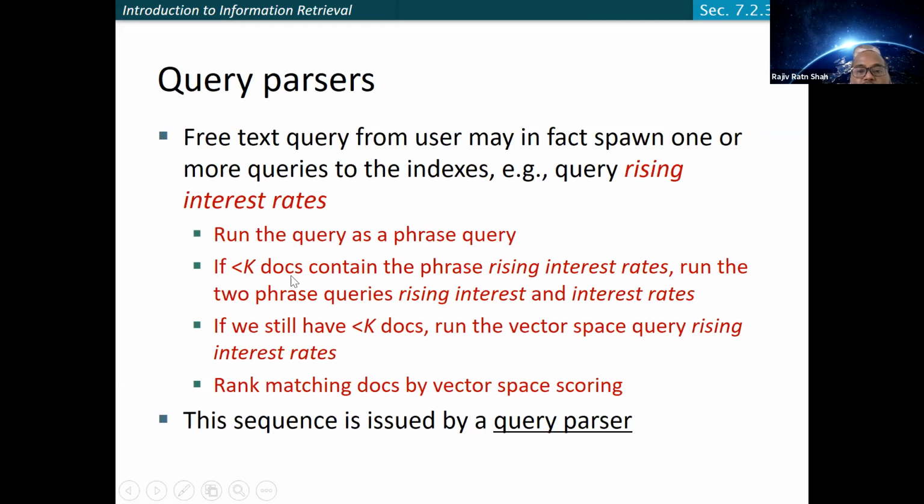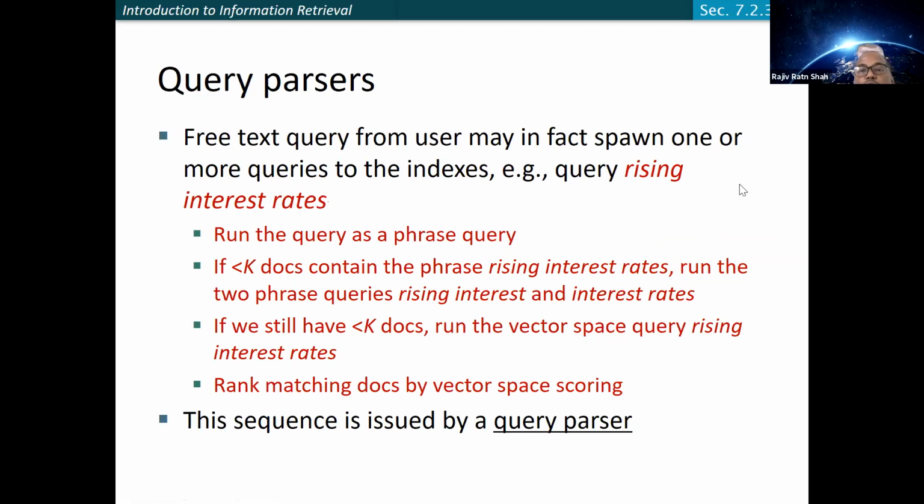If the number of documents is less than the K documents that you want to find, then run the query again as two phrase queries, that is, splitting the query. So for example, here "rising interest rate." First you get all the documents having "rising interest rate" as a phrase, that is the proximity is 3 at the moment we're talking about, right?